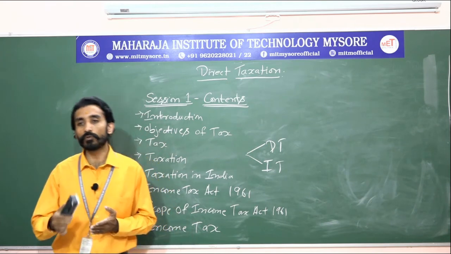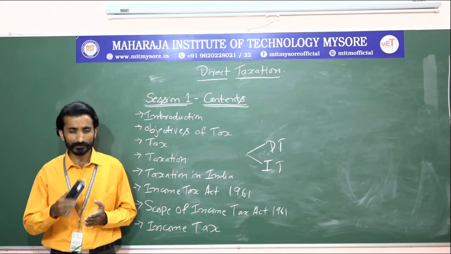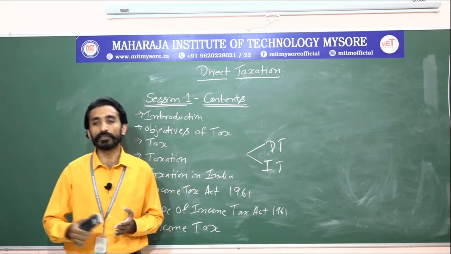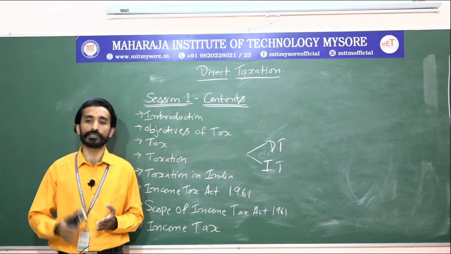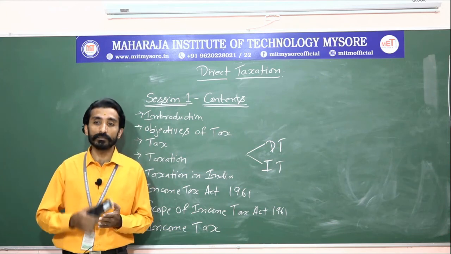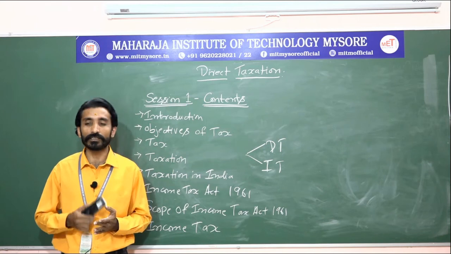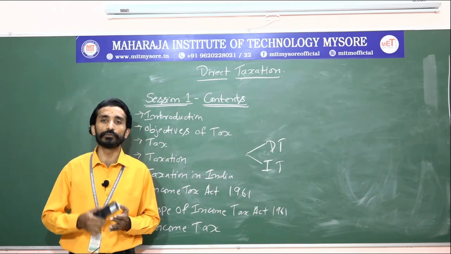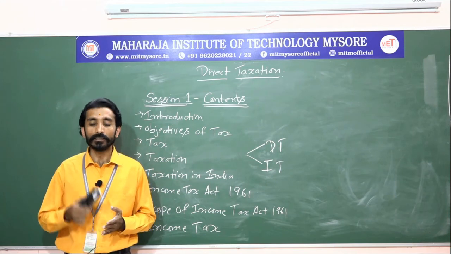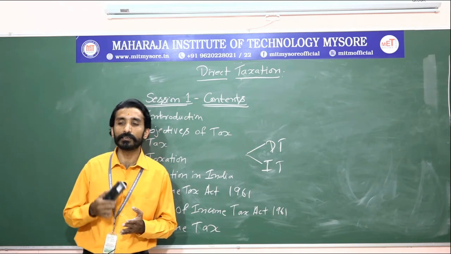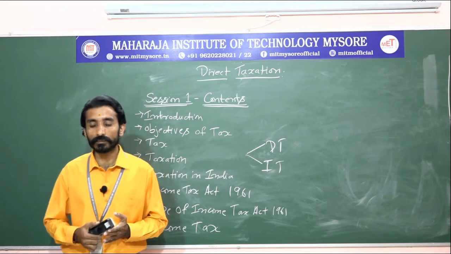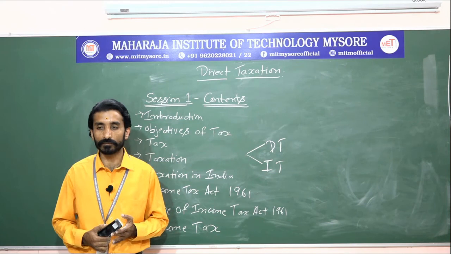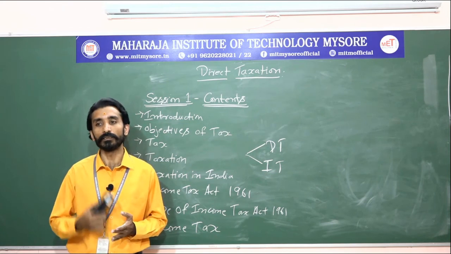Next, I will move on to income tax. What do you mean by income tax? As we discussed earlier, it might be tax or taxation. Here, whatever income I get, for that I pay the tax. So I say income tax is on the income I get. It is also called direct tax, where directly as an individual I am paying the tax to the government for whatever income I get.